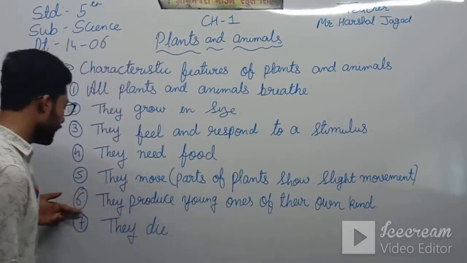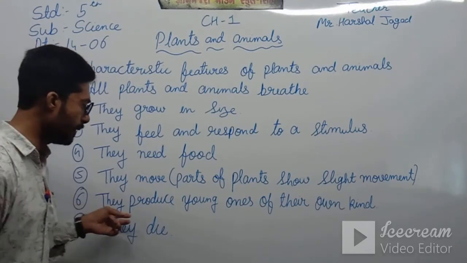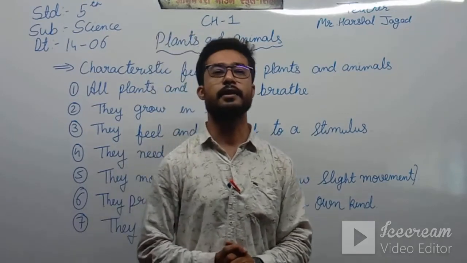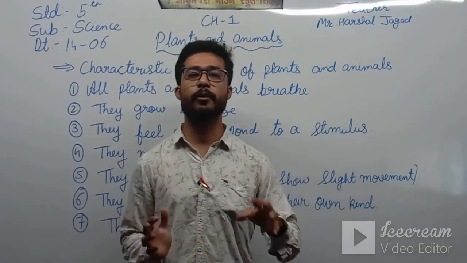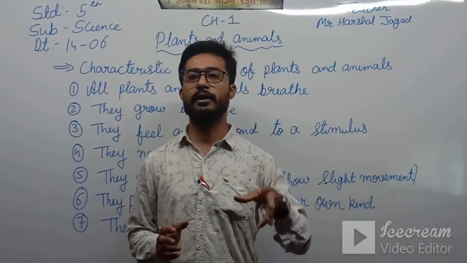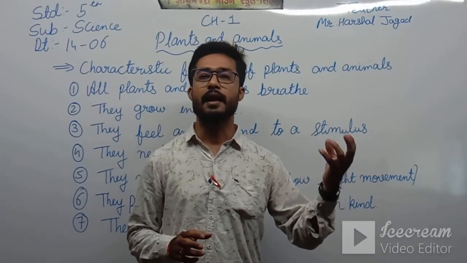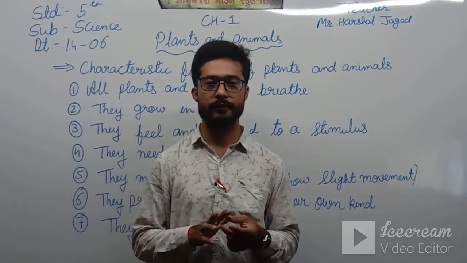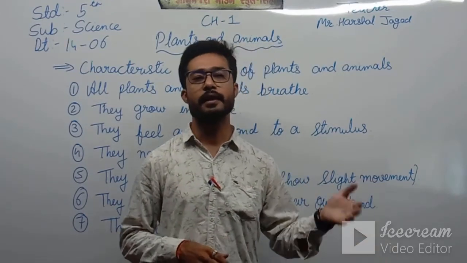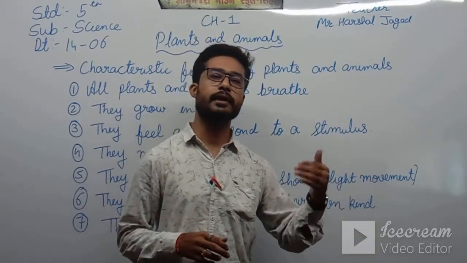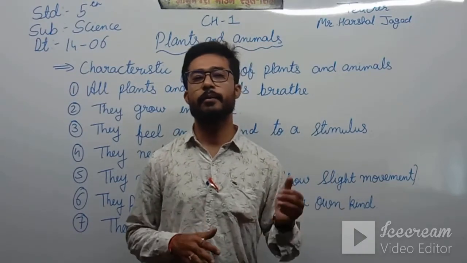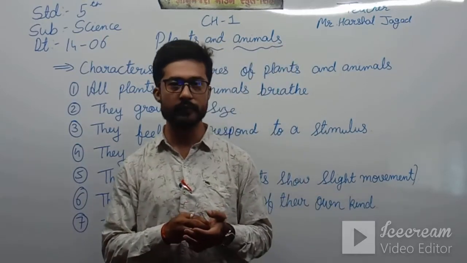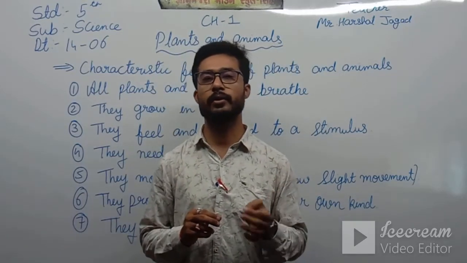Then here it is the sixth one: they produce young ones of their own kind only. So we all know that humans just reproduce humans only. In that way, an animal will produce its own animal only. A dog will produce a dog. The cat will produce a cat. In that way, all will produce their own kind only. In that way, the plants will produce their own only.